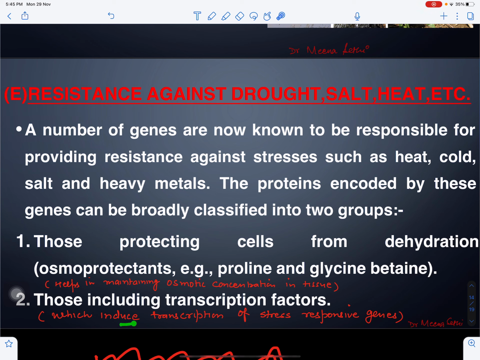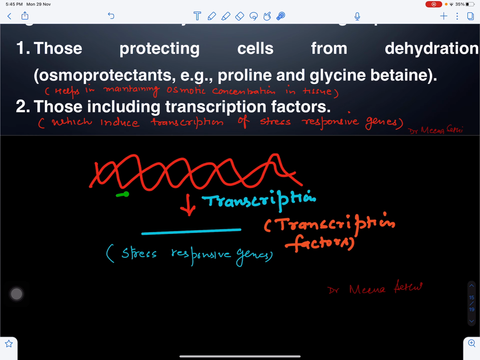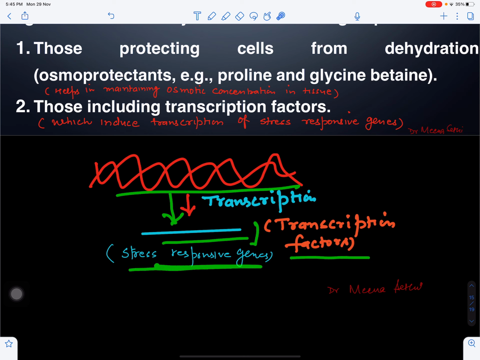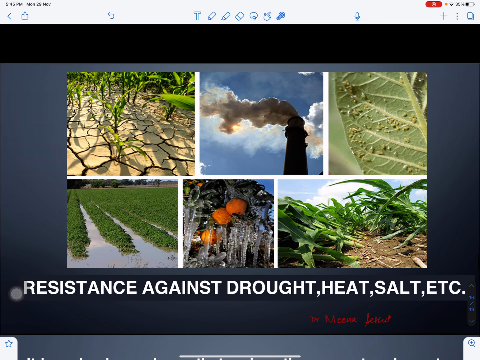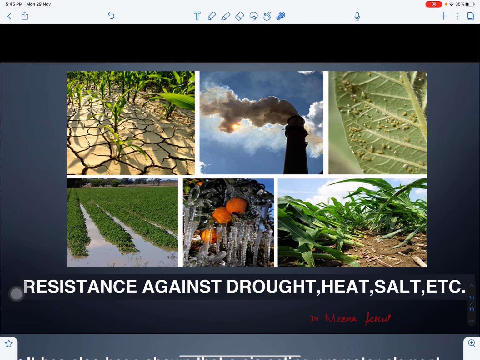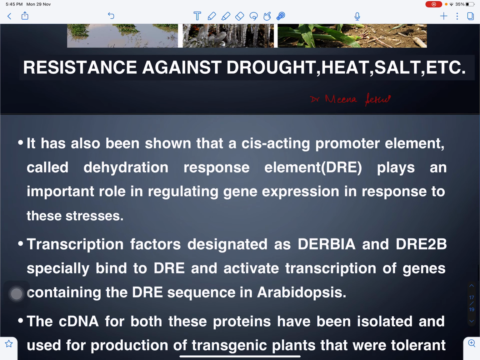Second are the genes which are again stress responsive genes, right, and which can also be controlled with the help of transcription factors. So stress responsive genes will help the plant tolerate stress conditions. Supposing we have this DNA, when this forms RNA, this is called transcription. For this process we need transcription factors, and we are creating the RNA for the stress responsive genes, which will make the plant resistant to stress conditions. We can see resistance against drought, salt, heat, etc. The plant can tolerate these stresses.